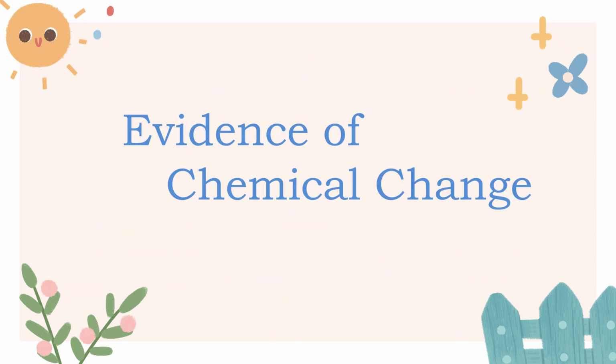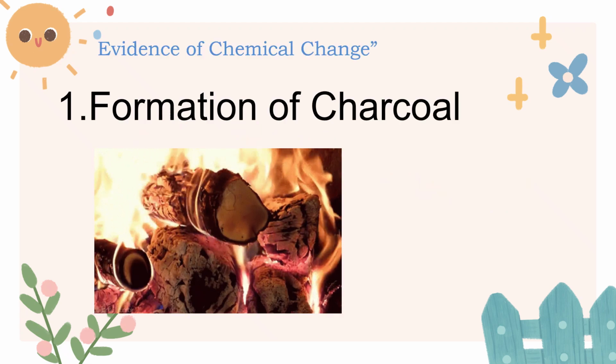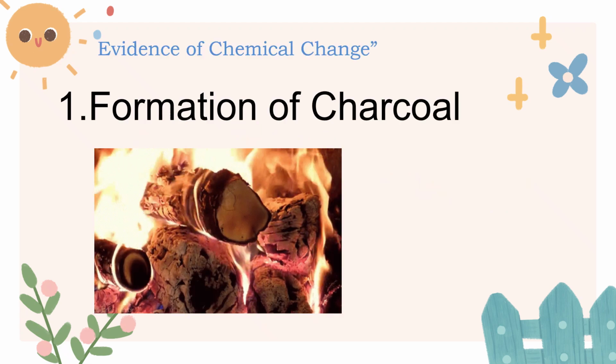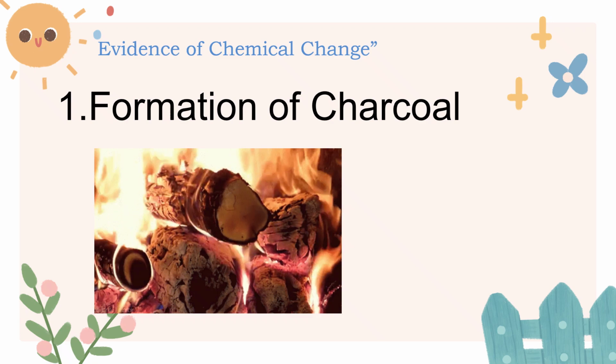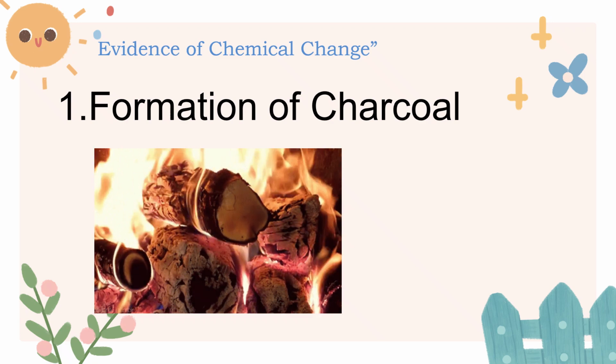Now that we know what chemical change is, let's now talk about the evidence or signs that tell us a chemical change has happened. So these clues show that a new substance is formed and that the change cannot easily be undone. Here are some examples that show us a chemical change. Formation of charcoal. When wood is burned and turns black, it becomes charcoal. That means a new substance is made.